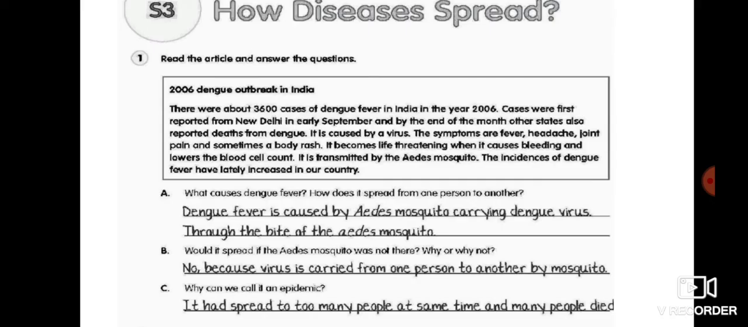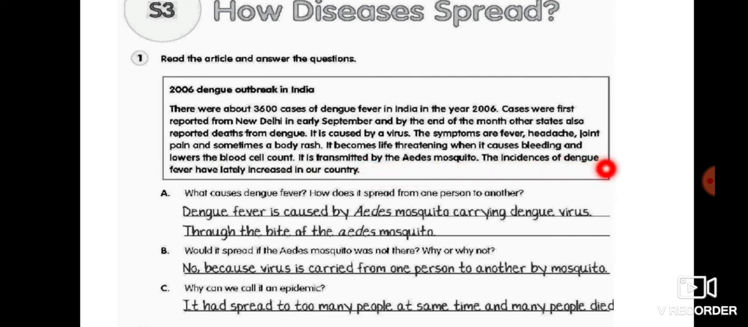Now we will solve our worksheet, and that is how diseases spread, S3. So first read this. 2006 dengue outbreak in India. There were about 3600 cases of dengue fever in India in the year 2006. Cases were first reported from New Delhi in early September, and by the end of the month other states also reported deaths from dengue. It is caused by a virus. The symptoms are fever, headache, joint pain, and sometimes a body rash. It becomes life threatening when it causes bleeding and lowers the blood cell count. It is transmitted by the Aedes mosquito.